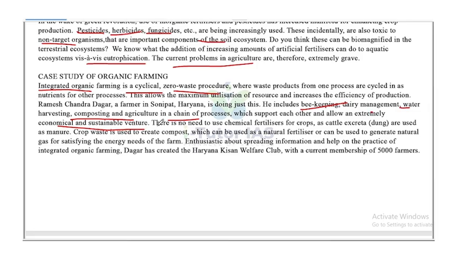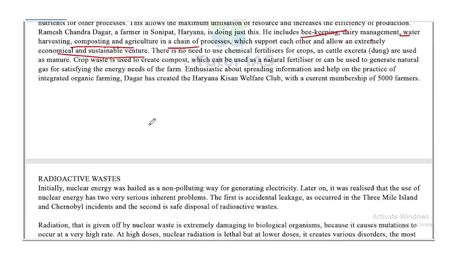There is no need to use chemical fertilizer for the crops, as cattle excreta or cow dung are used as manure. Crop waste is used to create compost, which can be used as a natural fertilizer, or can be used to generate natural gas for satisfying the energy needs of the farm. Enthusiastic about spreading the information and help on the practice of integrated organic farming, Daga created Haryana Kisan Welfare Club with a current membership of 5,000 farmers.